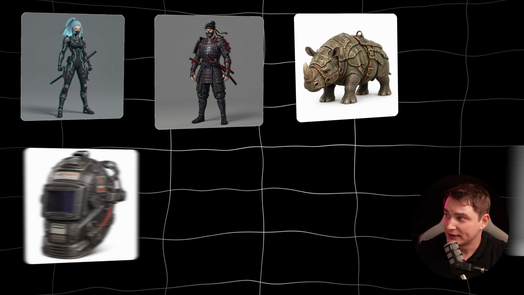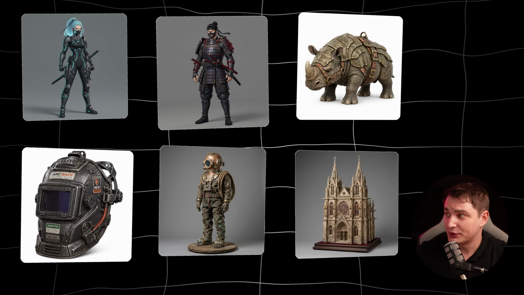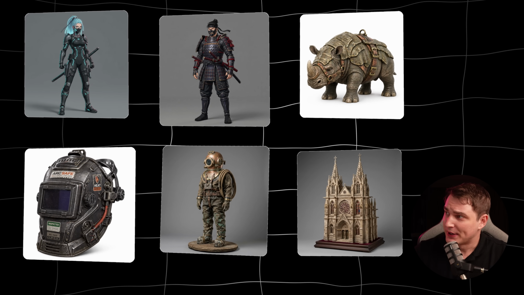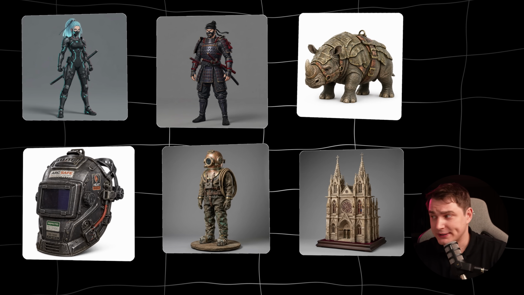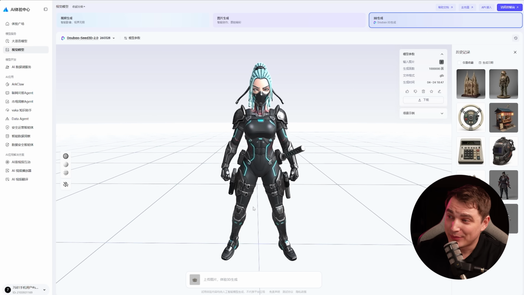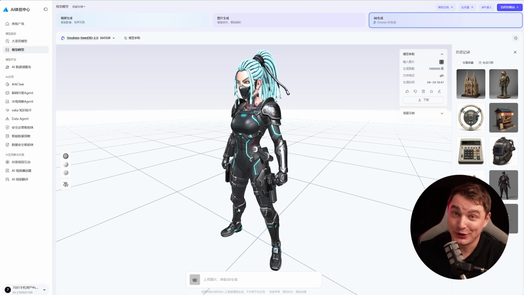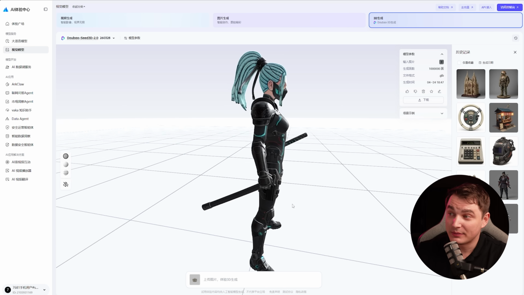Okay, I prepared a bunch of cool tests: a few characters, some detailed objects, creatures and some complicated objects with a lot of details, because they say that the geometry should impress me. Let's give it a try. Generation here, by the way, now takes up to 10 minutes, which is quite long. So it took me quite a time, guys. First one, Cyber Samurai Girl.